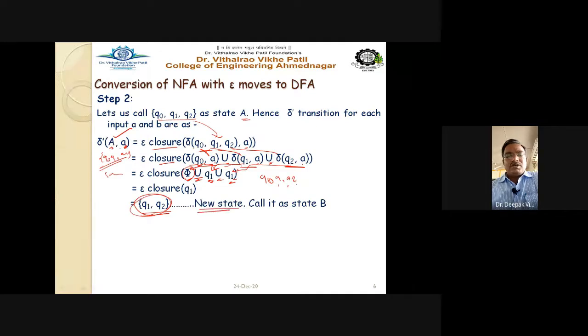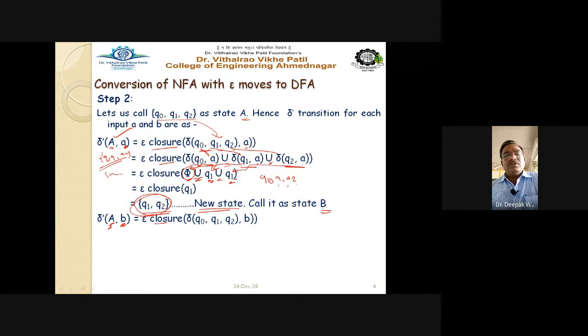New state is being generated, so we are now calling it capital B. Remember this point: Q0, Q1, we are calling it capital B, as the new state is generated, because it is not available with the given NFA with epsilon closure. Now next, delta dash of A on B means we have to find the transitions of Q0, Q1, Q2 on input B.